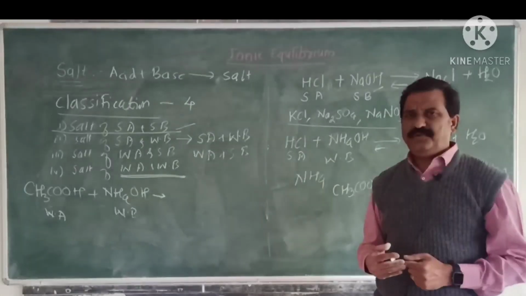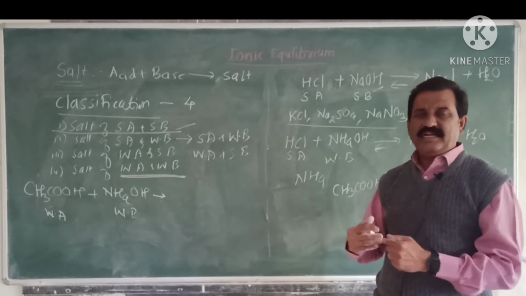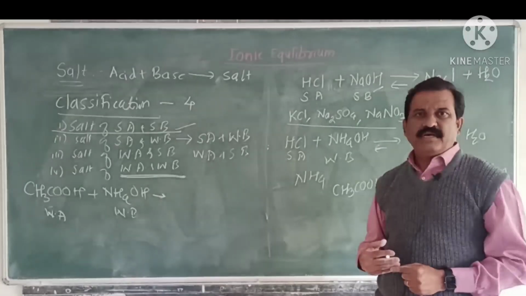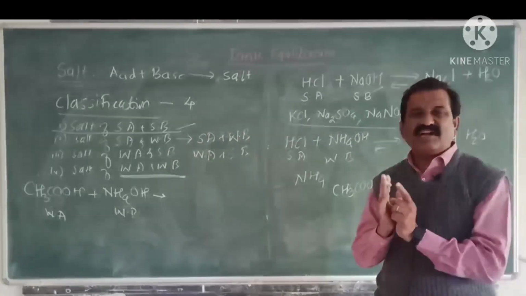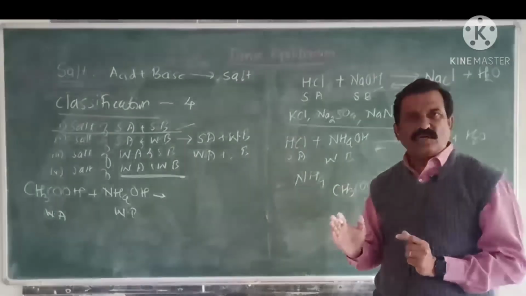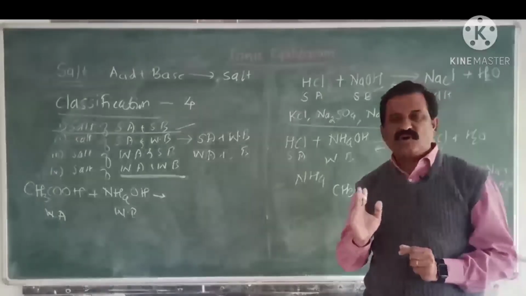In the next video we will learn about the new concept, the definition of hydrolysis and hydrolysis for different types of salt. Okay, now we will stop here. Thank you.